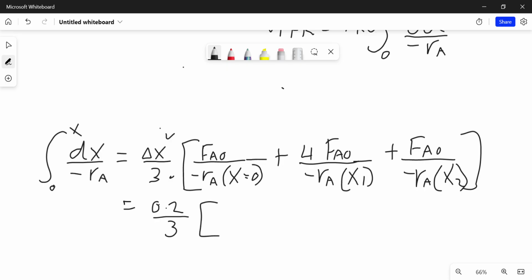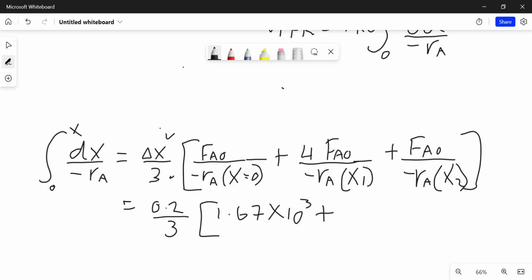So at x equals 0, you've got the inverse of the rate of reaction given as 1.67. So you're given the inverse there. When you write it, you're going to write it as a normal number.